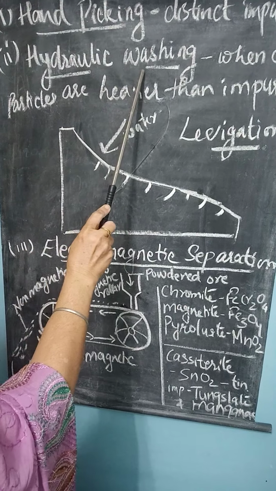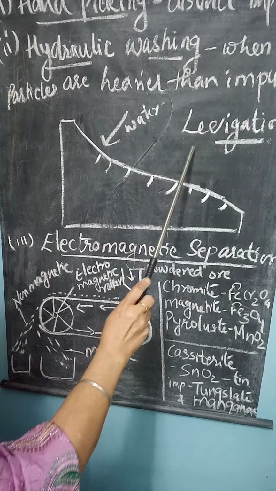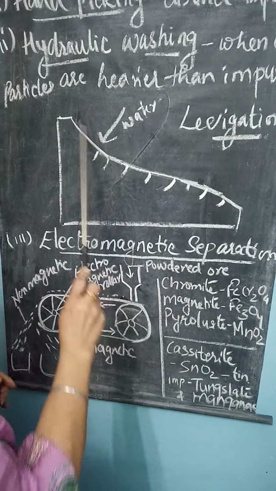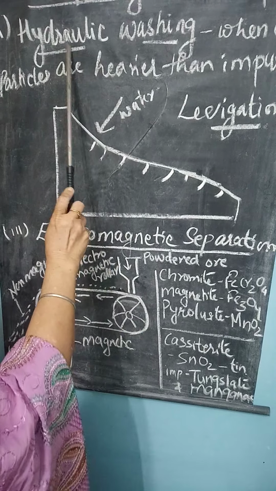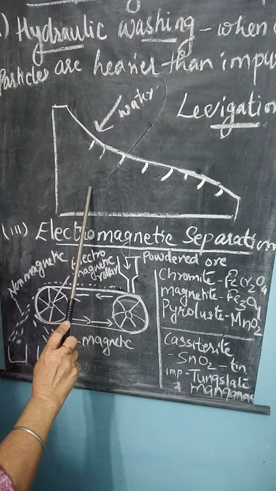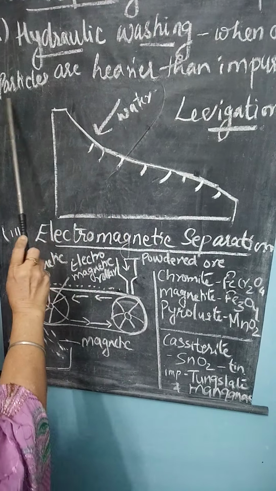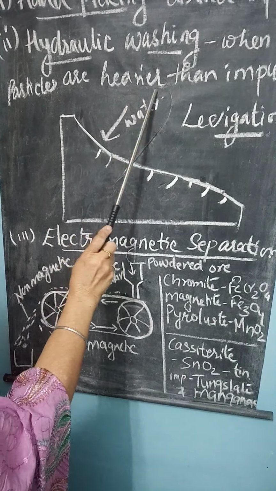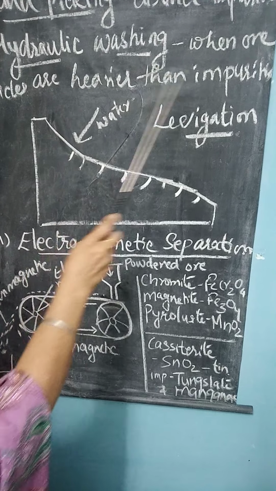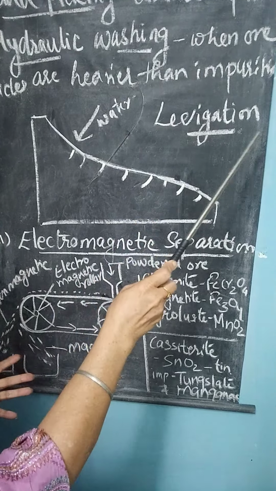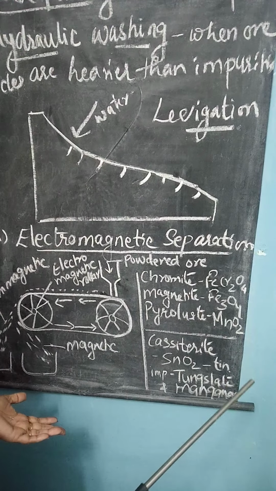Second is hydraulic washing. Hydraulic washing is also known as levigation. In this, a special type of wooden plank is arranged. The main principle behind this method is that the ore particles are heavier than the impurities, which are lighter in weight, or sometimes the reverse can also happen.